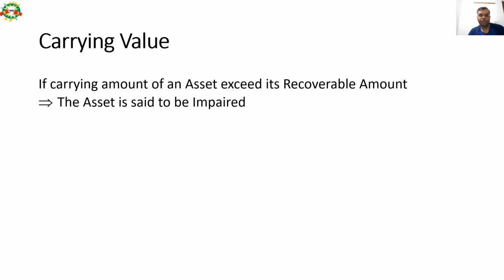Next concept related to impairment of asset is carrying value. So if the carrying amount of an asset exceeds its recoverable amount, which we calculated in the last slide, then the asset is said to be impaired.